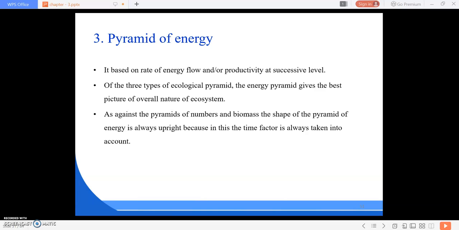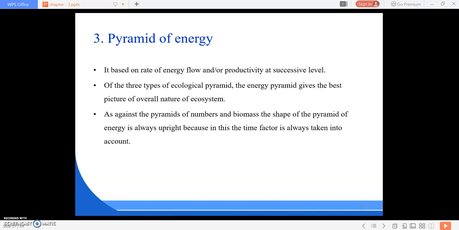So, today we are going to study the pyramid of energy in an ecosystem. In the previous class, we studied the ecological pyramid and the types of pyramids: pyramids of numbers and pyramids of biomass. In these, as we go up the pyramid, the number in each trophic level decreases, and the biomass in each trophic level also decreases.